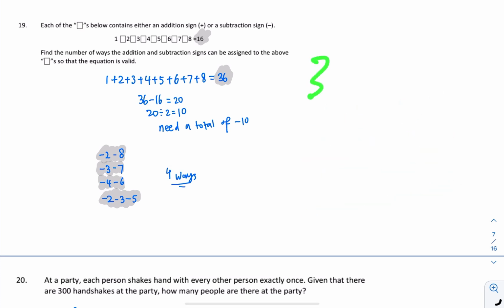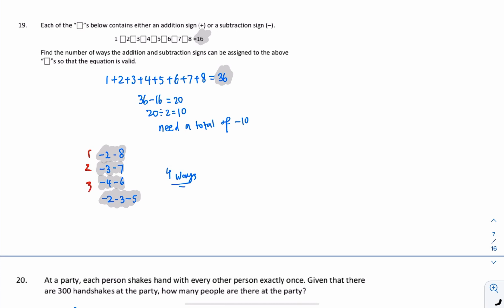Remember, from 36 to 16, I just need to remove the 10 here and minus it by another 10, so that will give me an absolute reduction of 20. So that means I just need to minus off 10 from all these numbers. So that will give me this list.